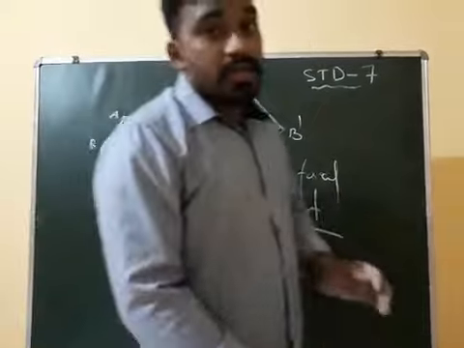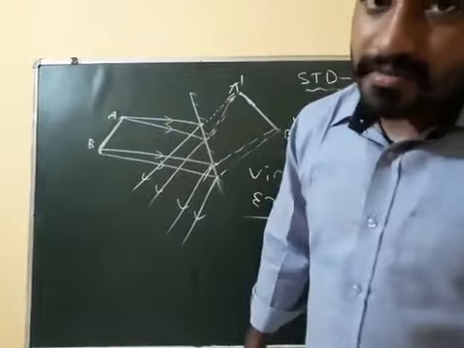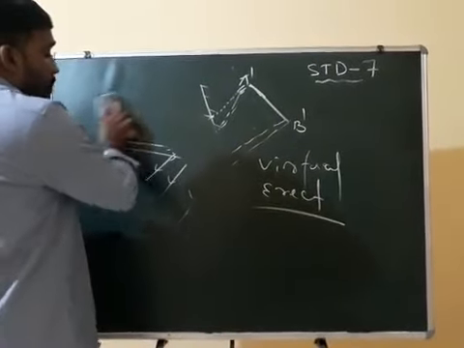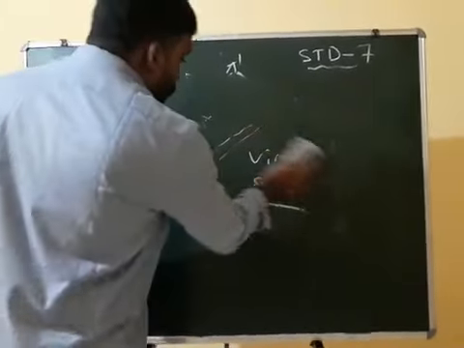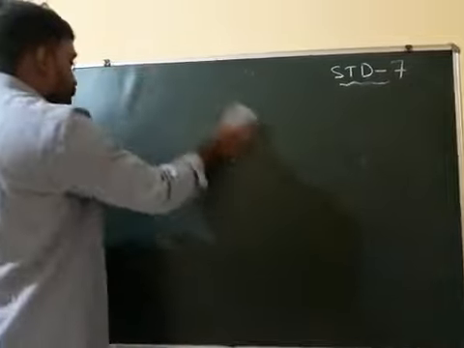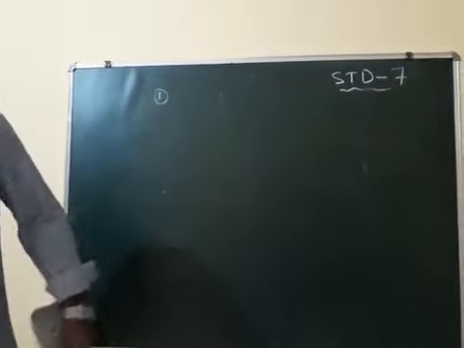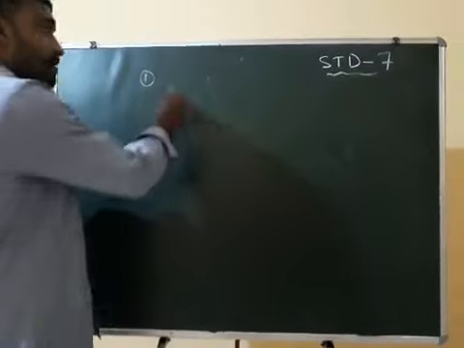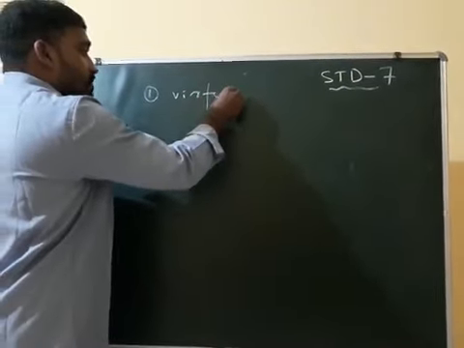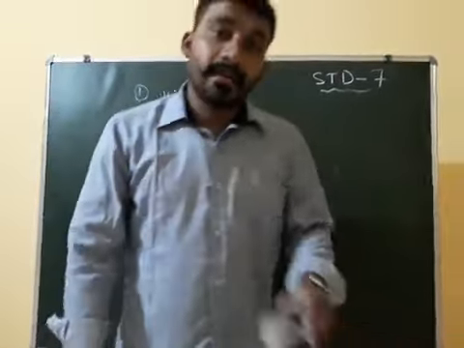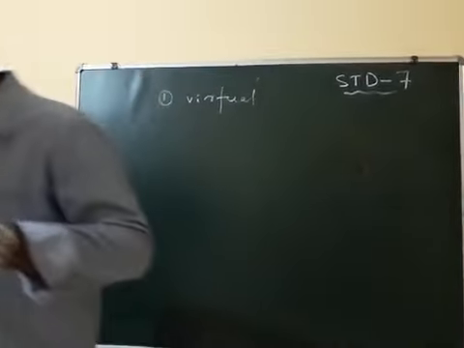So what are the properties of the image formed by a plane mirror? The first property is, it is virtual. Virtual, because the rays are moving backside and meeting at a point, then only they are virtual.